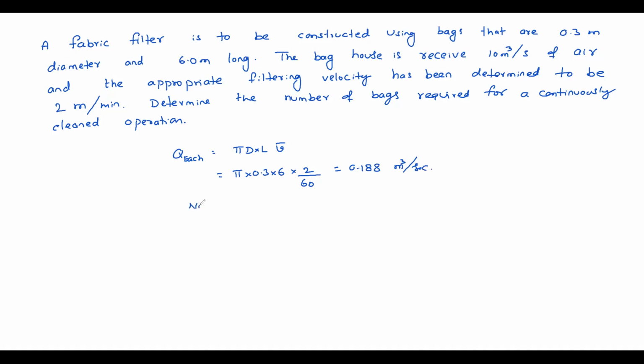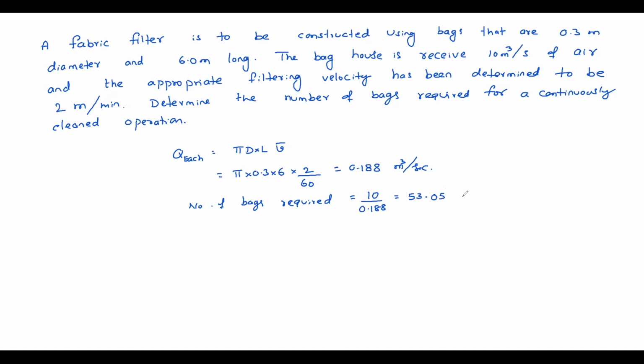So number of bags required equal to total 10 meter cube per second, right? 10 by 0.188 equal to 53.05.